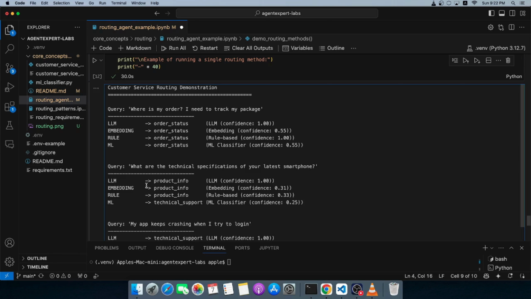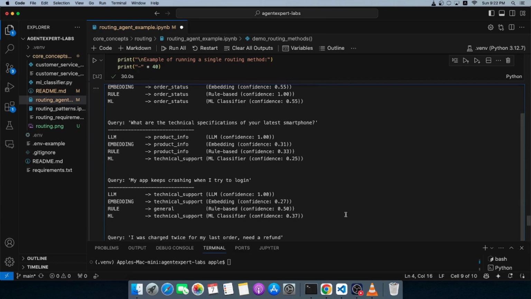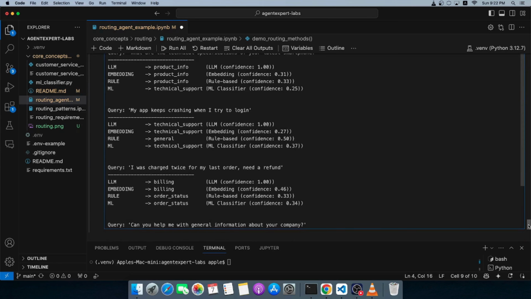Just about all the routing systems have got it right, but there is just the machine learning model which has got it as technical support. Okay, let's look at the last one. In fact, there are 2. My app keeps crashing when I try to log in. This is the query, and the output of the intent classifiers are, LLM, embedding, and ML have got it as technical support, and which is right. But the rule-based engine has got it as general.